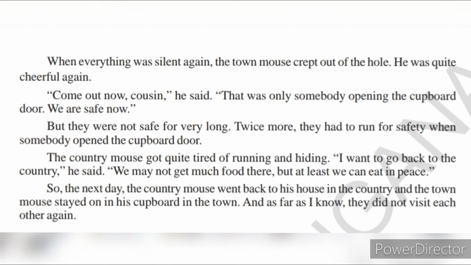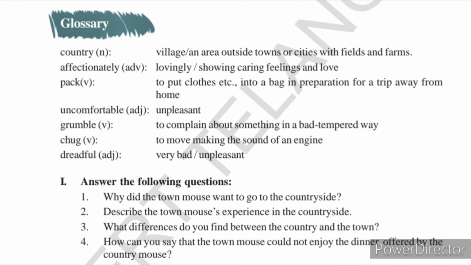Okay, this is about the country mouse and the town mouse. Okay, let us see the glossary. Country, it is a noun. In brackets you can see N, that is nothing but a noun. Village or an area outside towns or cities with fields and farms. Affectionately, adverb, lovingly, showing caring feelings and love. Pack, it's a verb, to put clothes etc. into a bag in preparation for a trip away from home. Okay, uncomfortable, it is an adjective.